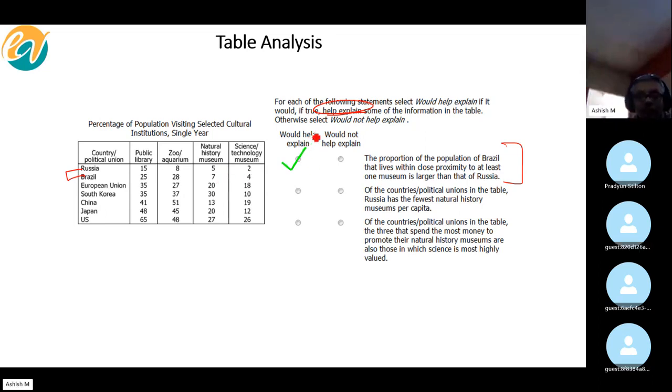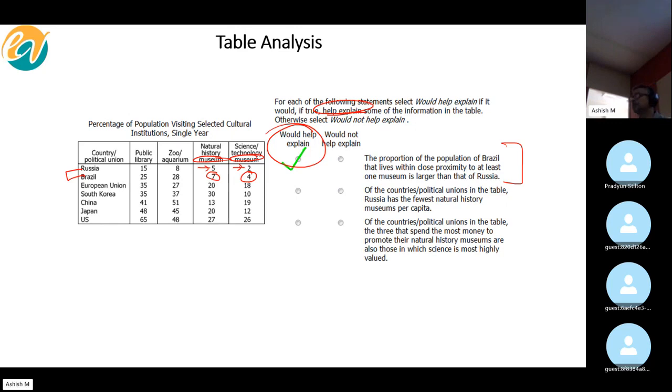Now, why are we saying would help explain? Notice there are basically 2 entries in the museum category. In both these categories, a larger percentage of people in Brazil than in Russia visit the museums.